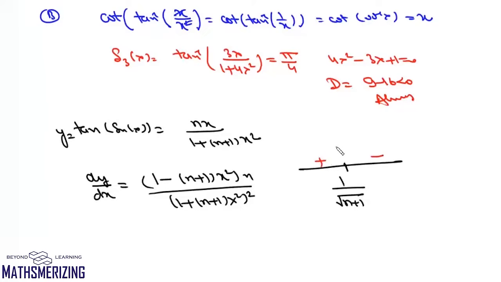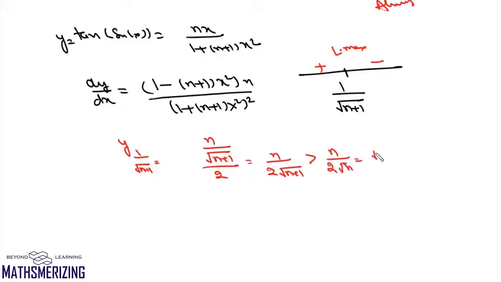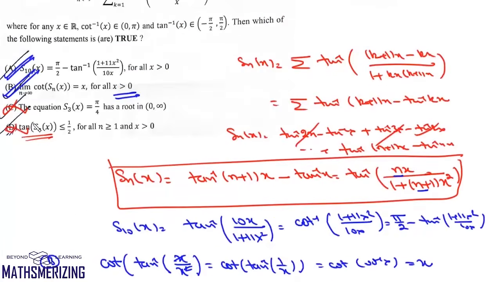So this function will have a local maxima at 1 upon under root n plus 1. Now if we find its value at 1 upon under root n plus 1, this value will be n upon 2 under root of n plus 1. Now this is greater than n upon 2 root n, which is under root n by 2. So this value is always greater than 1 by 2, not less than 1 by 2. So that means this option D is incorrect. So the correct options are A and B.